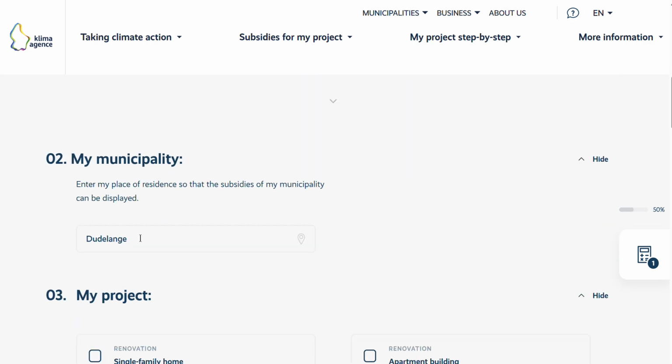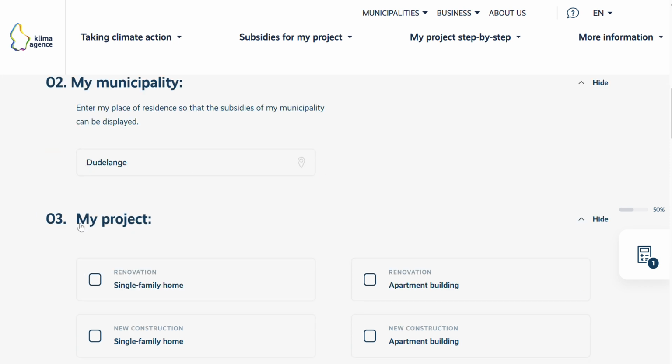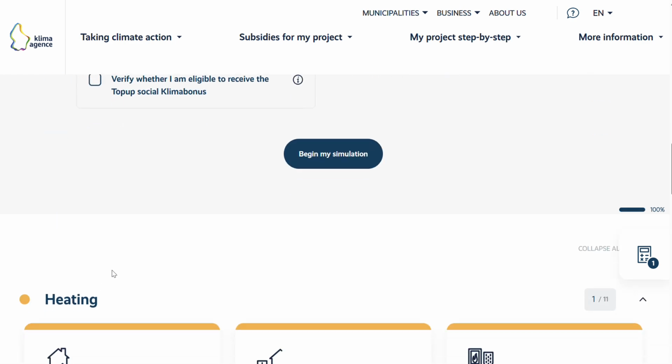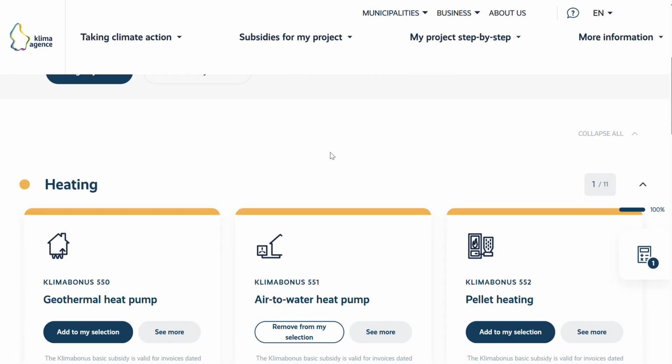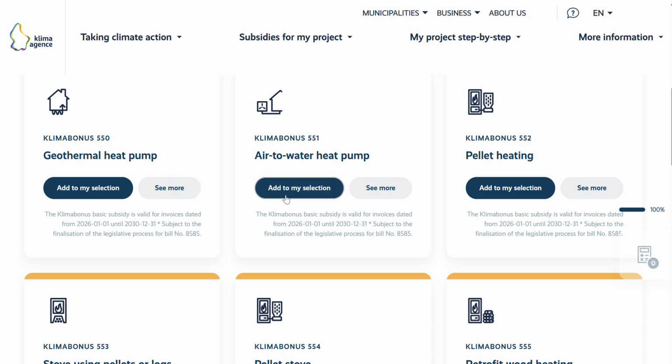I choose my municipality. So for the example, we take Dudelange. This is the project. Is it for a house or apartment? I select the house. Then I begin my simulation and I select air to water heat pump.